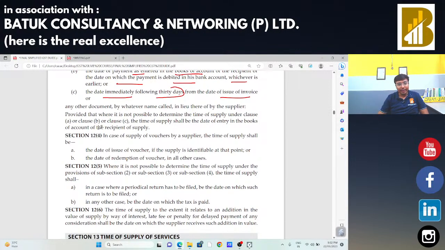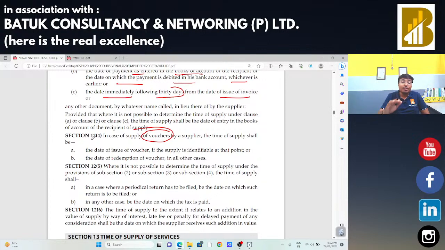Now, in case of vouchers, sir, whenever we buy certain things from Myntra or Amazon, they provide us a voucher for our next shopping. You are getting this product, and you are getting 200 off on that particular supply.